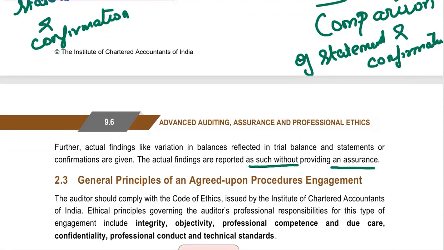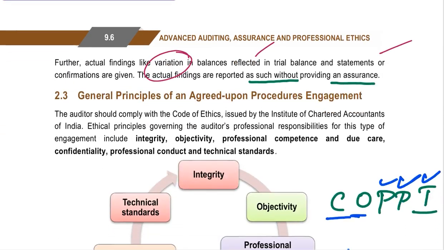So you are going to do this. Here you are not going to give any assurance, nothing. If there are any variations between both the statements, you are just going to tell that yes, there is a variation. That's it. You are not going to give any assurance on that, right?